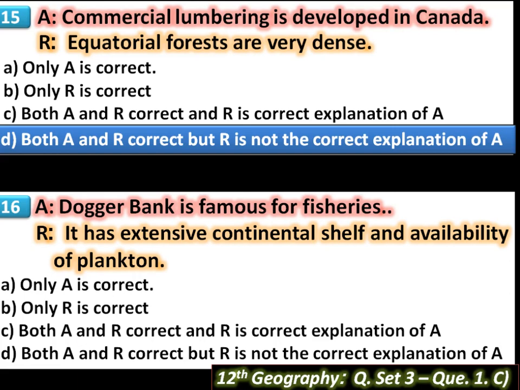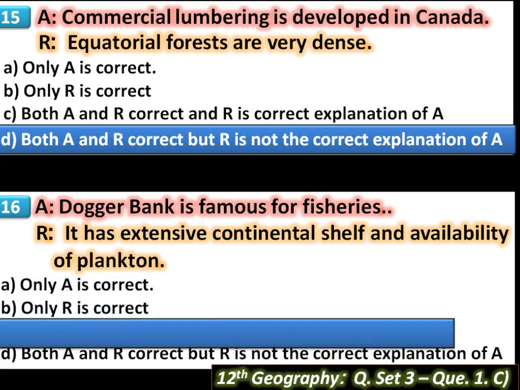A very broad continental shelf and mixing of warm and cold ocean currents make enough availability of fish food plankton. Thus, Dogger Bank is a nice breeding ground for fishes. So here A and R is correct sentence and R is correct explanation of A.